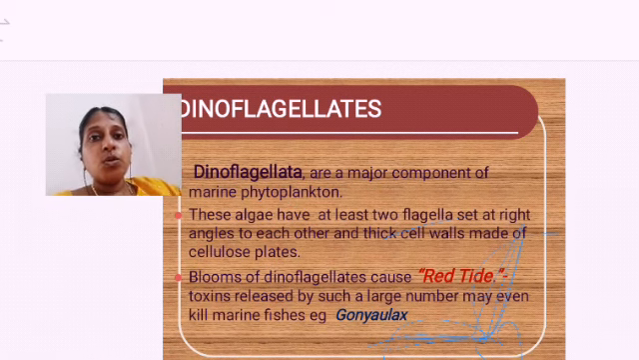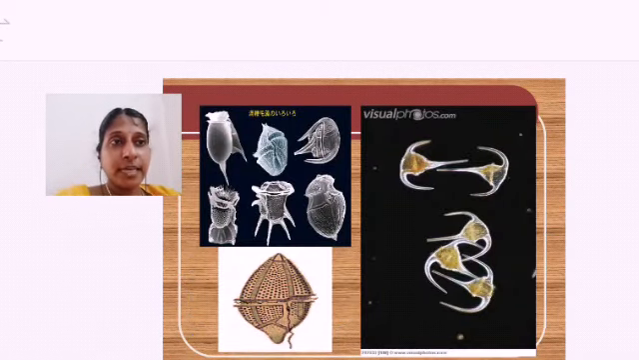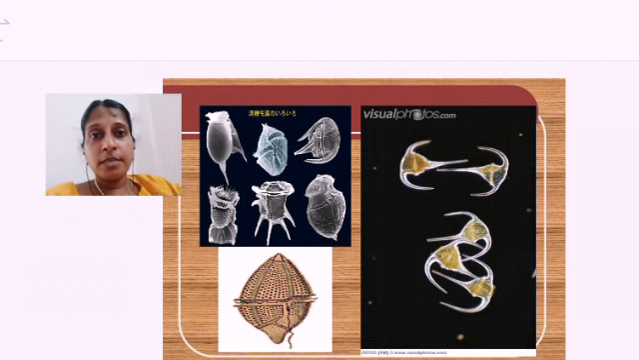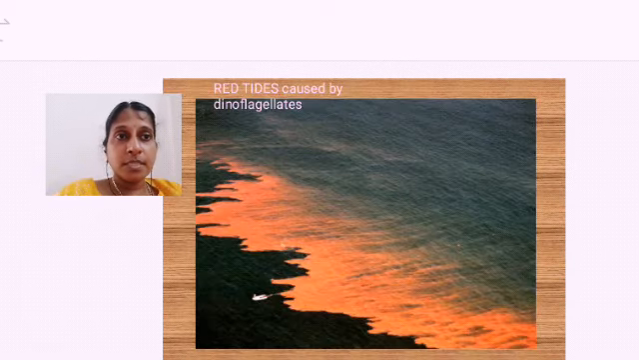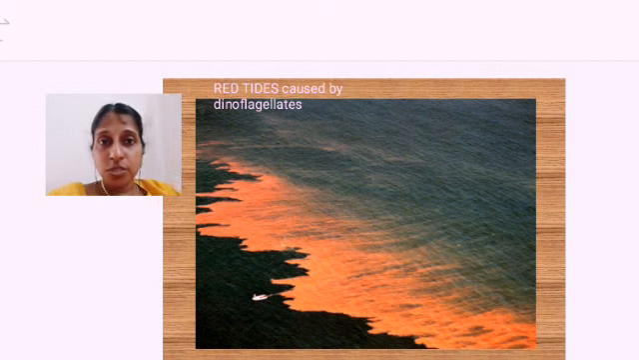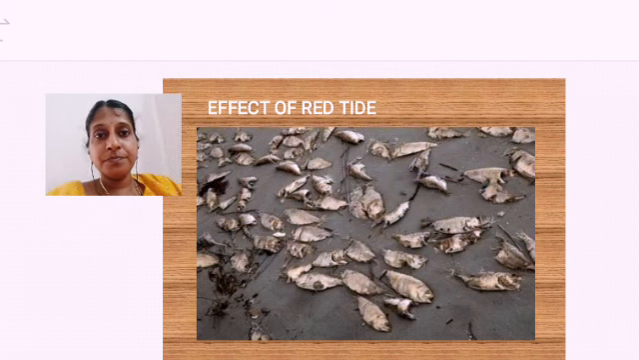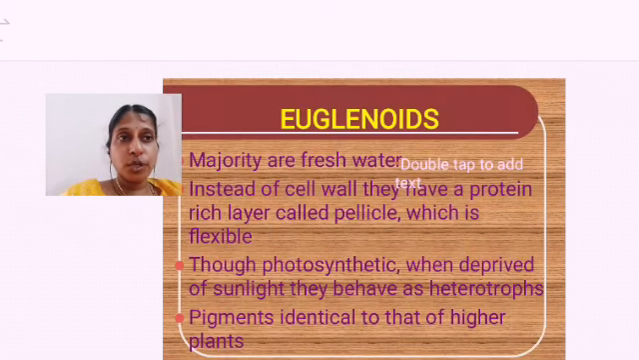Now moving on to the dinoflagellates diagram. You can find the dinoflagellates will be like this, okay. You can find the flagella. Dinoflagellates usually have two flagella, and by that they have the name. This is the red tide. You can find how the structure is. This red tide is causing the death of many marine fishes. Clear? Effect of red tide, you can see many fishes are being killed. Clear?